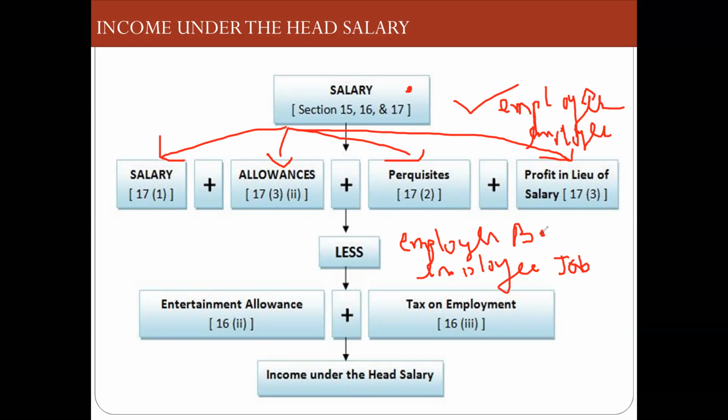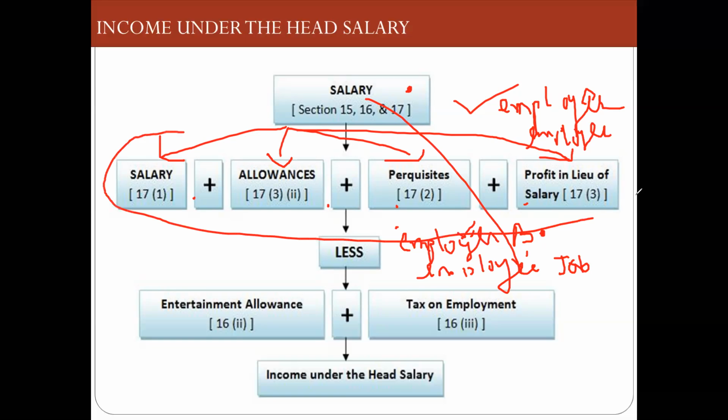So when we are going to talk about the third chapter, income from business or profession, all this will be expenditures for the employer. But now for the employee, this is a salary income. So that is the reason I'm stressing. So these all are expenses for the employer, and these are all incomes for the employee. This is the point. Next one.